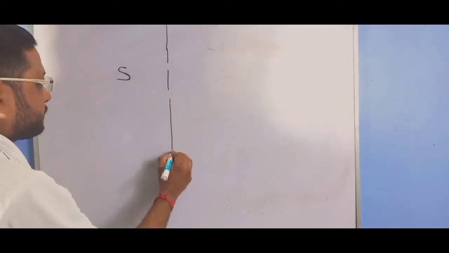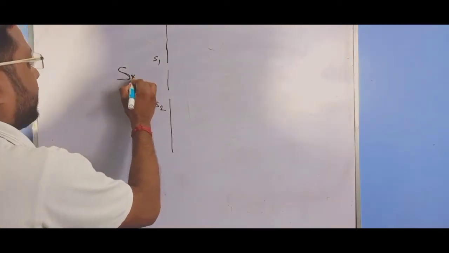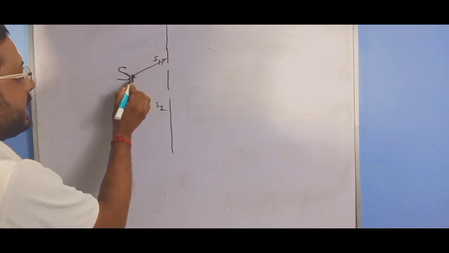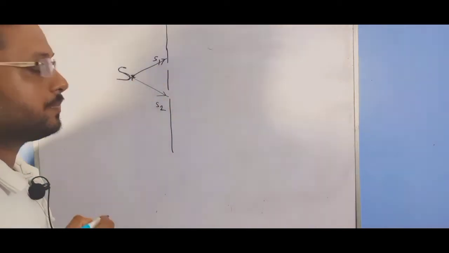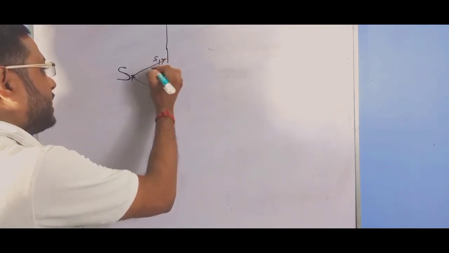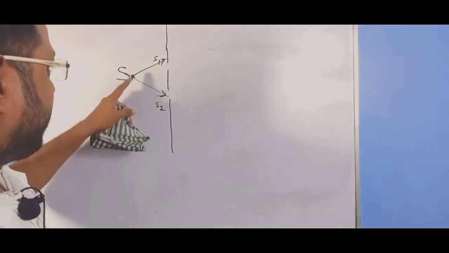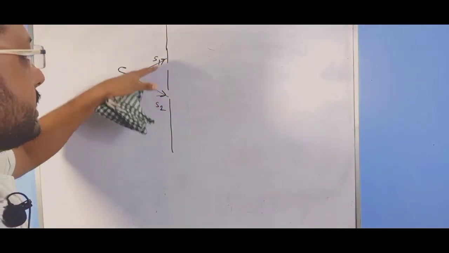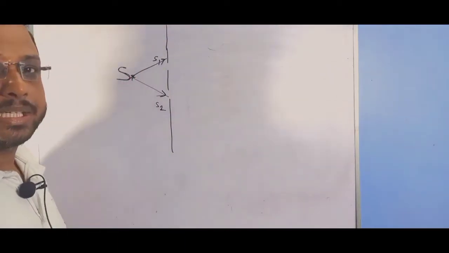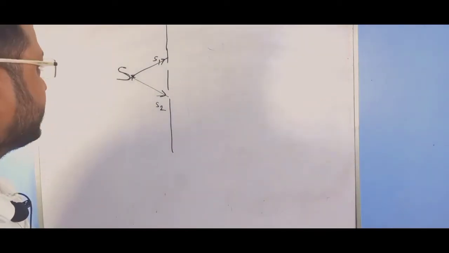So S is a source of monochromatic light, and in front of S he takes two narrow slits, S1 and S2. Now according to Huygens principle, S1 and S2 are equidistant from S, and every point on the secondary wavelets is a source of secondary disturbance.